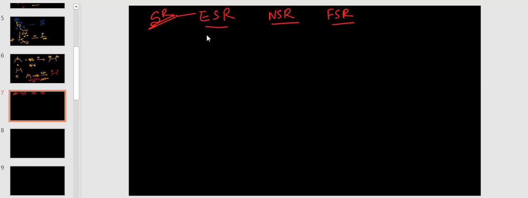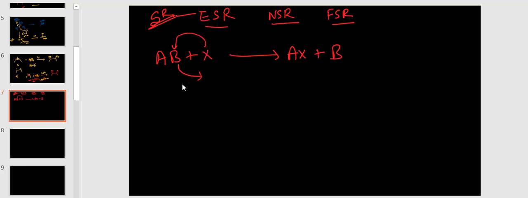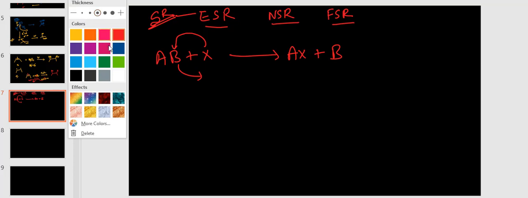Substitution reaction, the general meaning is, see, A-B plus X forms A-X plus B. Here this X displaces the B. This is basically the substitution reaction. Now we are talking about electrophilic substitution reaction. If an electrophile is attacking, then it is an electrophilic substitution reaction.